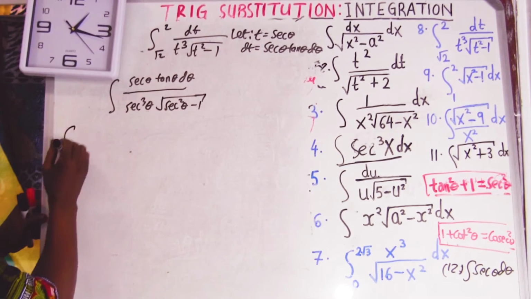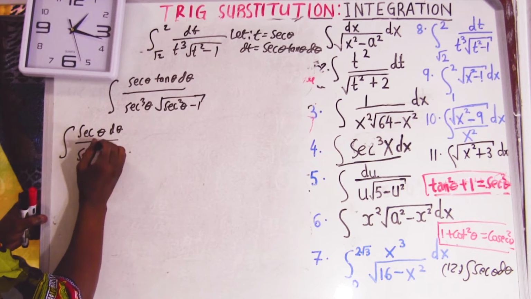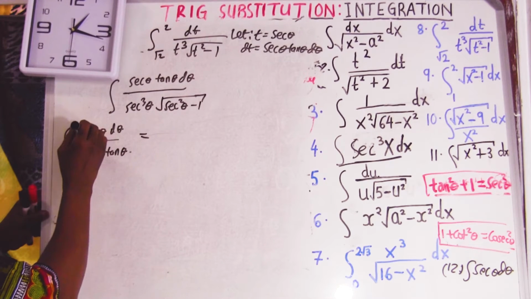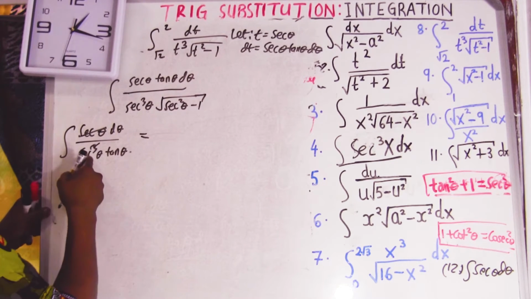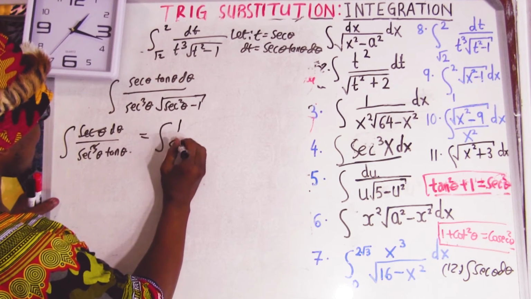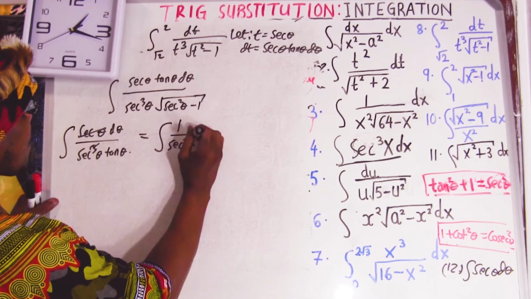So I can just say integral of sec tan over sec cubed tan. This and this one go to 1. So I want to say integral of 1 over sec squared, and tan over tan.